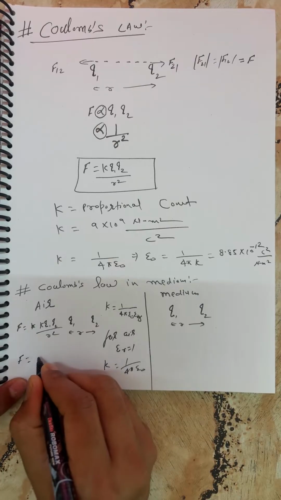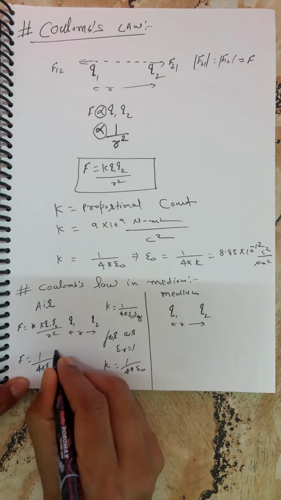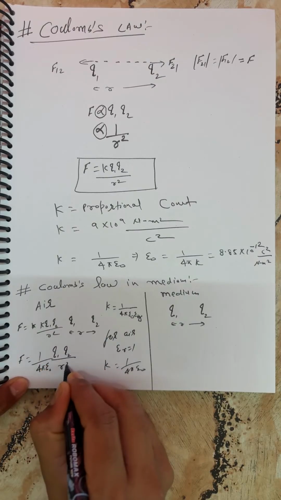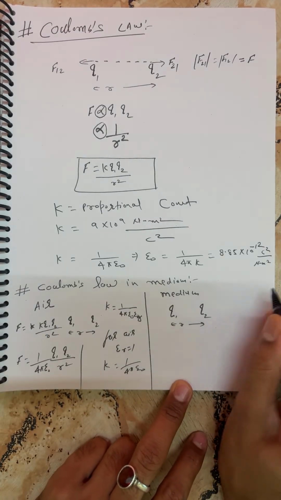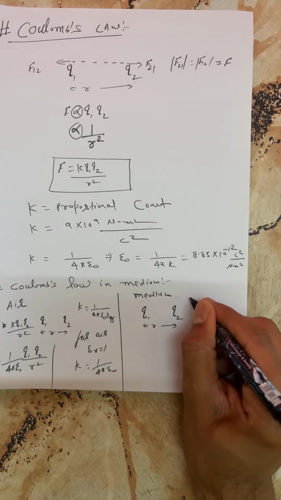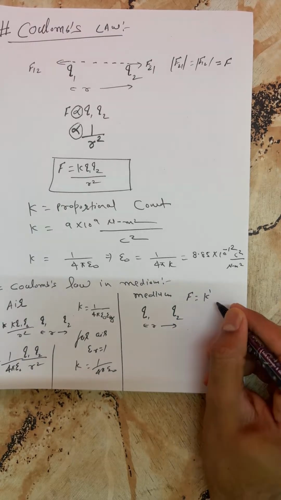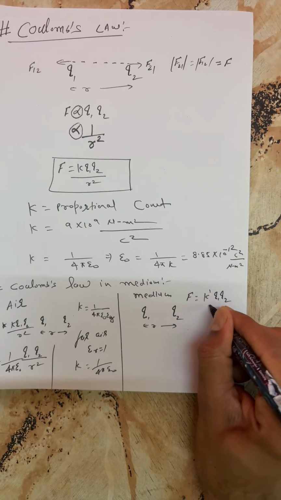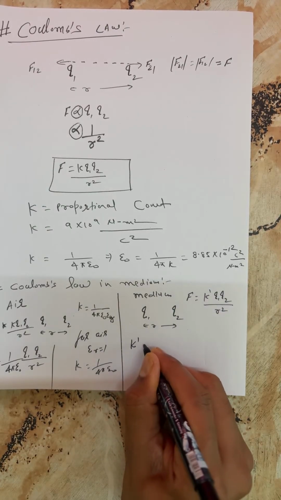So simply I write force F = 1/(4πε₀) Q1 Q2/R². Let me talk about it here. So here you can say again that force, which is equal to K′ Q1 Q2/R², because this is a different K. But let me discuss K′.